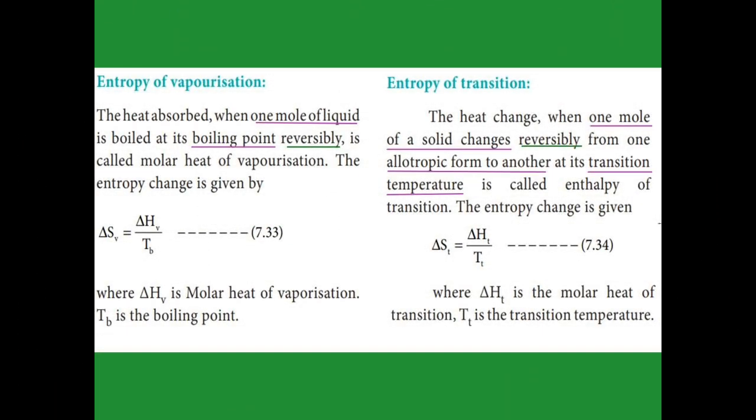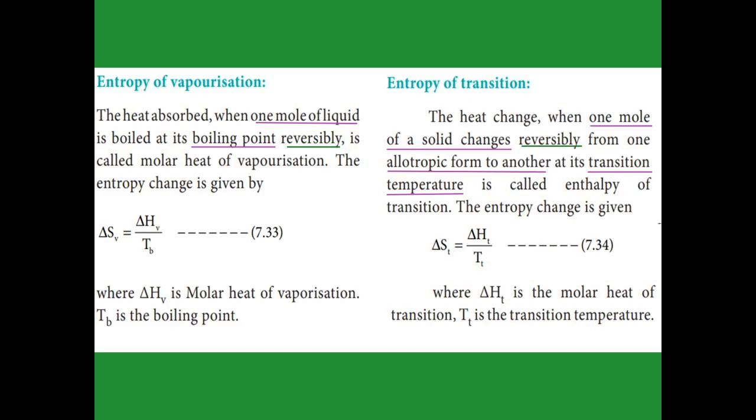Entropy of vaporization. When 1 mole of liquid at its boiling point changes to vapor, reversibly it can also change back to liquid at the boiling point. So when 1 mole of liquid is boiled, the entropy change is calculated using the molar heat of vaporization. The entropy change is given as delta S vaporization equal to delta H vaporization divided by TB. During vaporization we have to keep in mind that the temperature is the boiling point temperature.